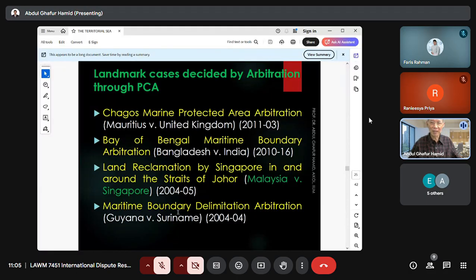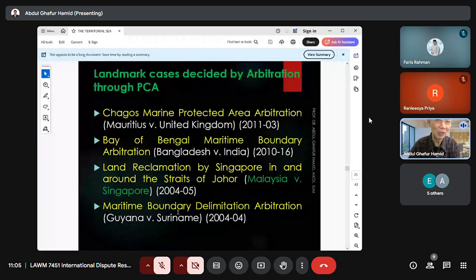Another one, Bay of Bengal maritime boundary arbitration, Bangladesh versus India. There are two very important cases relating to the Bay of Bengal. Bay of Bengal is between Bangladesh and India. This is one case between Bangladesh and India that was submitted to arbitration through the PCA. But another case is Bangladesh versus Myanmar, another maritime boundary delimitation in the Bay of Bengal. It was submitted to the ITLOS, International Tribunal for the Law of the Sea. The two Bay of Bengal cases are very important maritime delimitation cases.